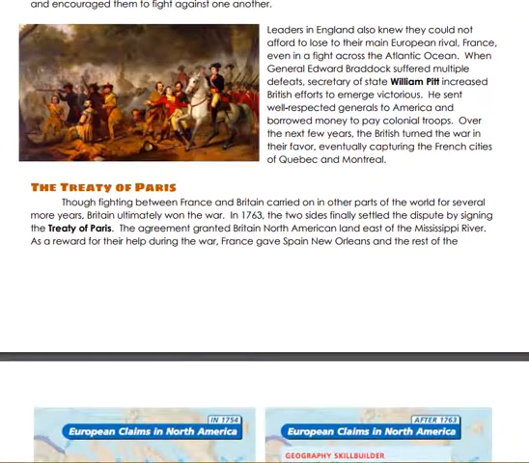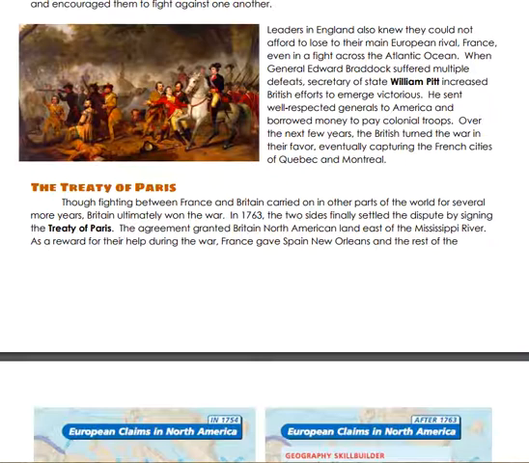The Treaty of Paris. Though fighting between France and Britain carried on in other parts of the world for several more years, Britain ultimately won the war. In 1763, the two sides finally settled the dispute by signing the Treaty of Paris. The agreement granted Britain North American land east of the Mississippi River.